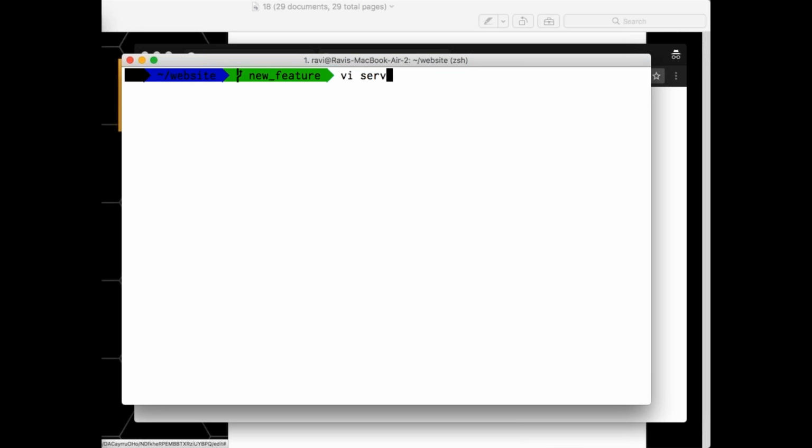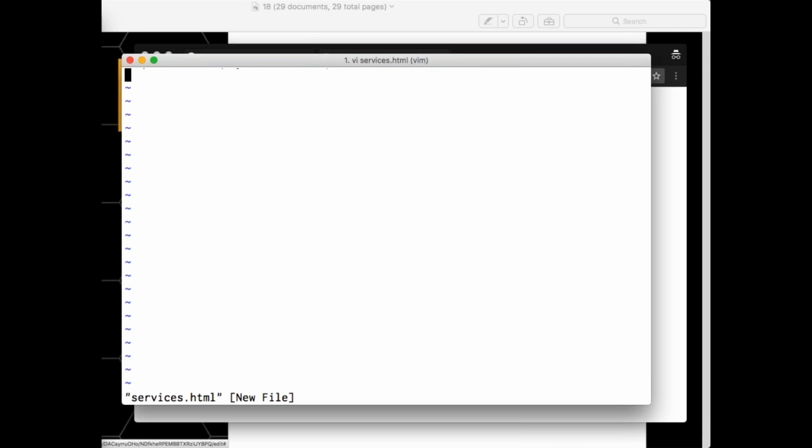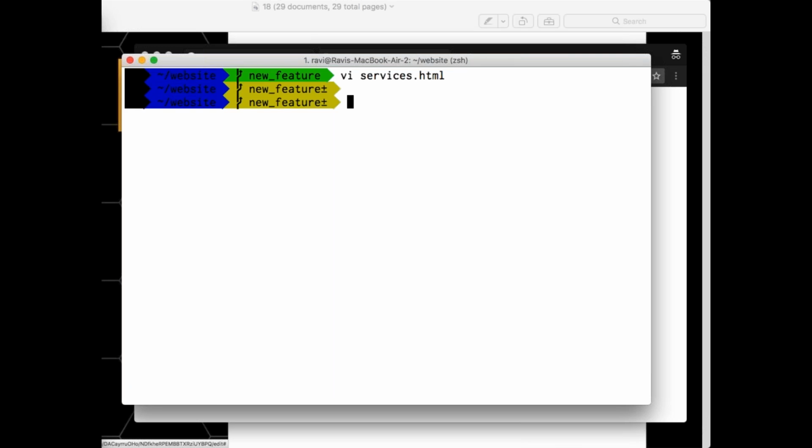Dot some HTML. Let's say I'll keep it empty. Git add dot, git commit. Just a second. Add dot. Now let's say if I change two files, I need to say git add file name, right? Instead, with add dot, every change in that particular directory would be added. If not, you can simply say git add services.html. No problem. Anything is fine.